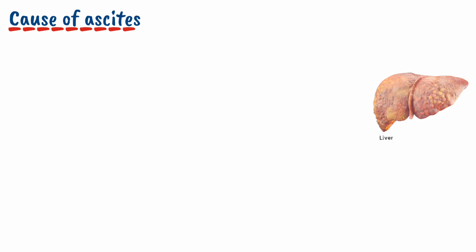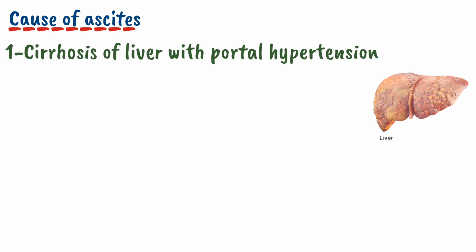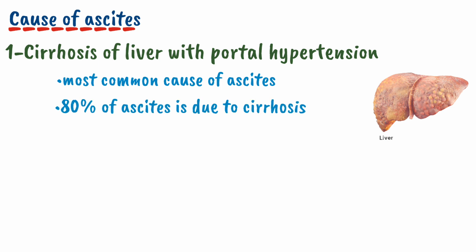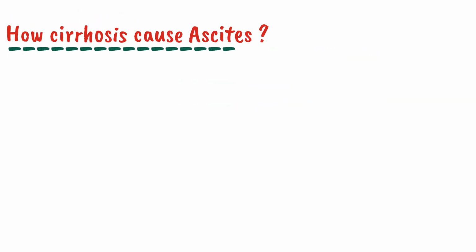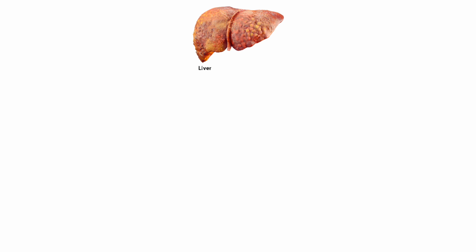Ascites is caused by many diseases, but the important ones are listed below. The first one is cirrhosis of liver with portal hypertension. It is the most common cause of ascites, and about 80% of ascites is due to cirrhosis of liver with portal hypertension. To understand how cirrhosis of liver produces ascites, let's look at this diagram.